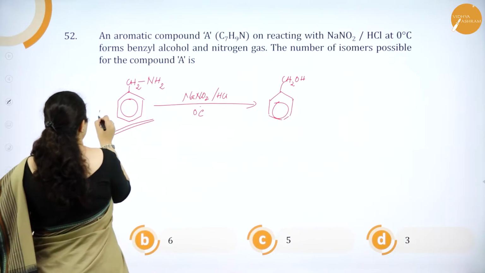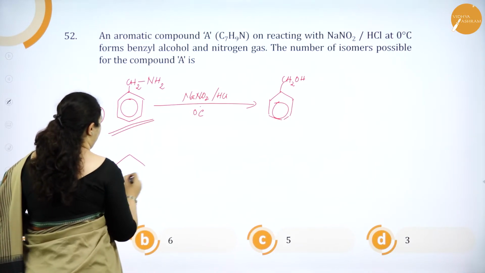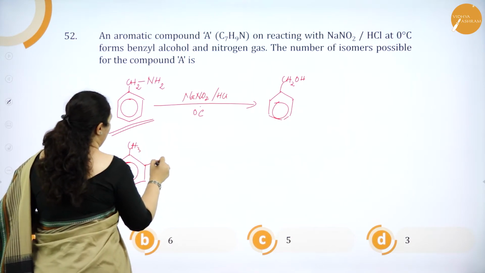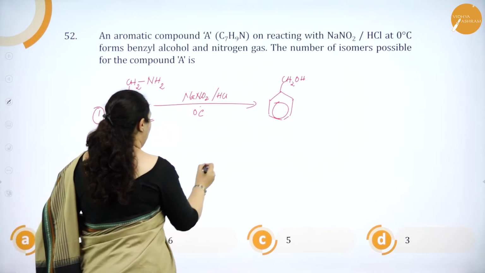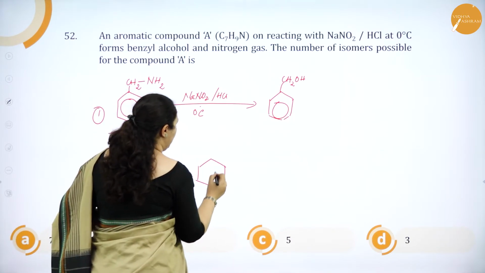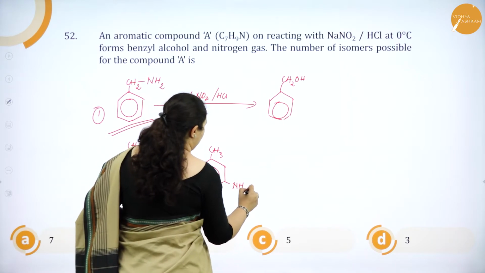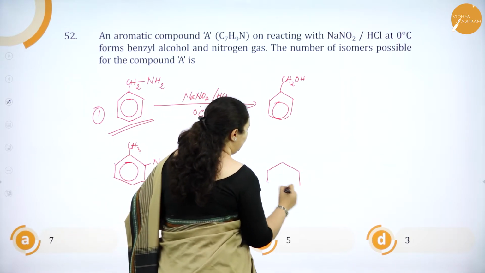So this is the first one which I can write. The other isomer I can write is CH3 with NH2. One more, I can just change the position of the NH2 group. So I will put it in meta position, then I will put it in para position.